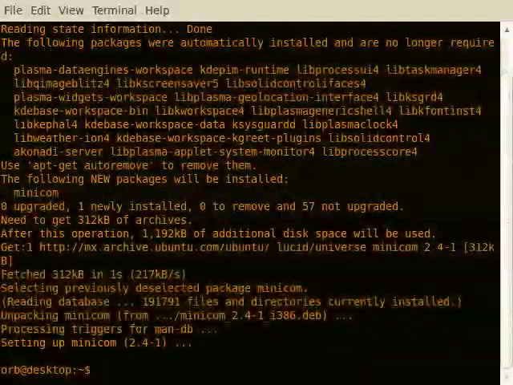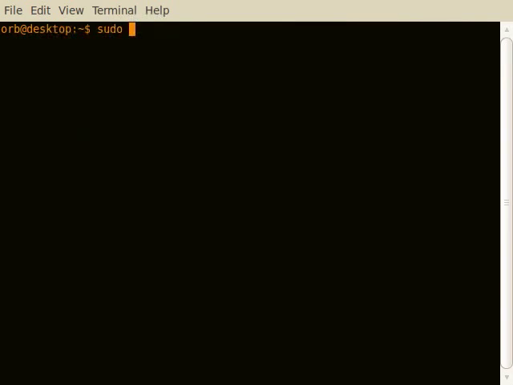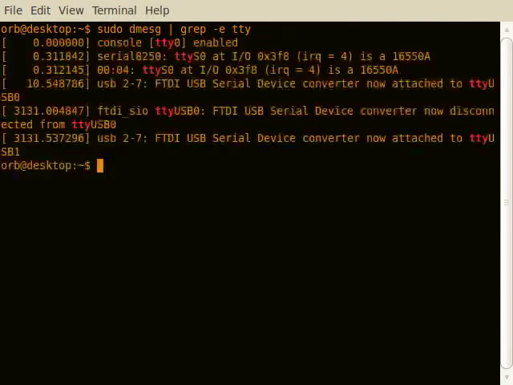Once this is completed, let's find out where your platform is connected to. In a terminal window, run the dmesg command and look for your TTY connections. In this video, we have a device connected at ttyUSB1. Your connection may be different, so select the proper TTY connection for your device.